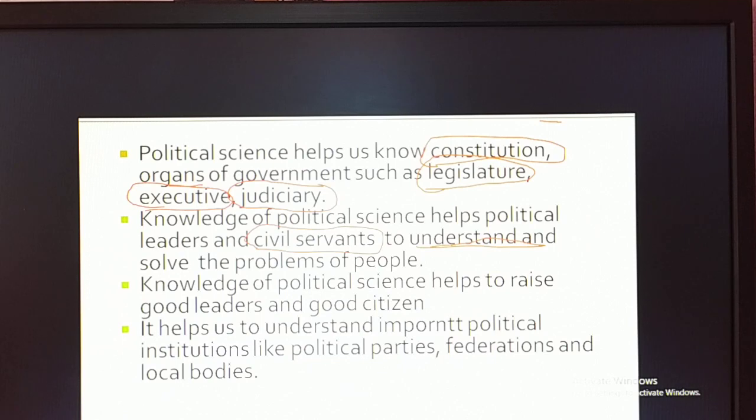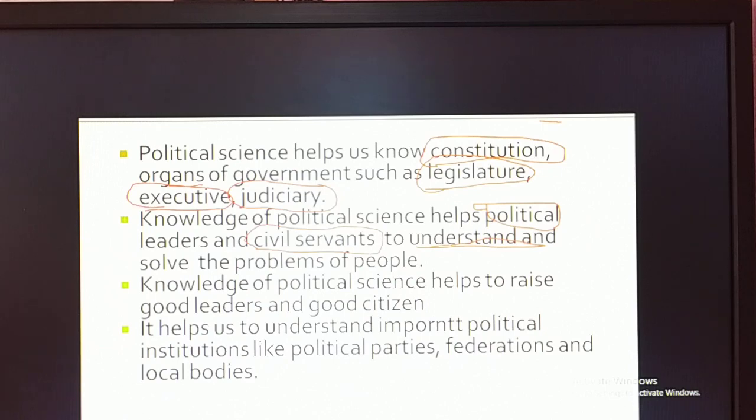Unless you have good knowledge in political science, you never come to know what the people are actually suffering from. So if you want to identify and solve the problems of the people, then at least the minimum knowledge of political science everybody should have, especially political leaders and civil servants.